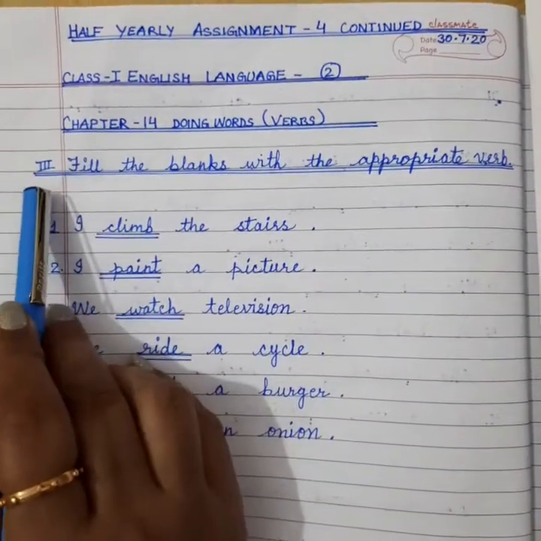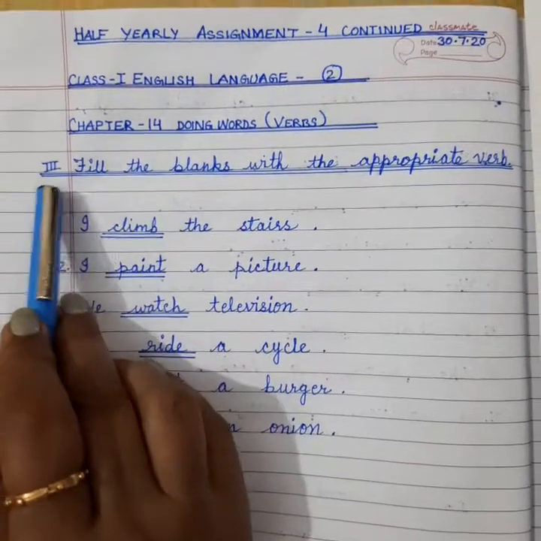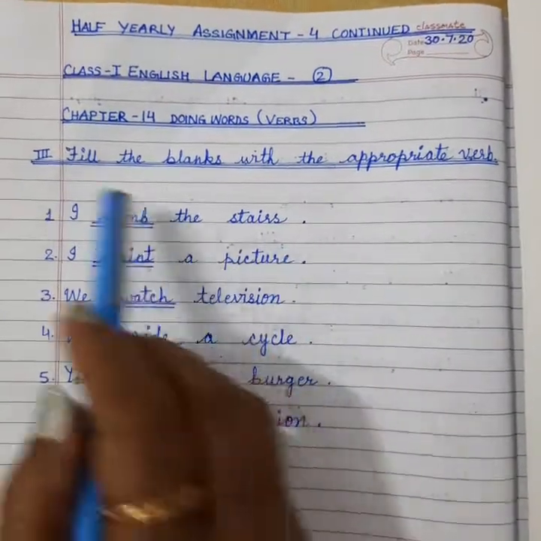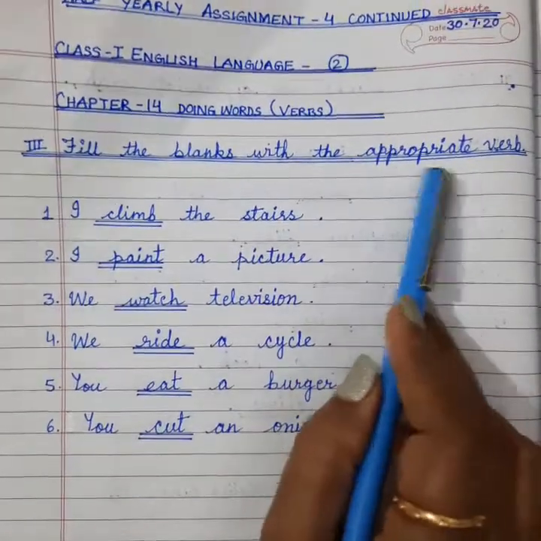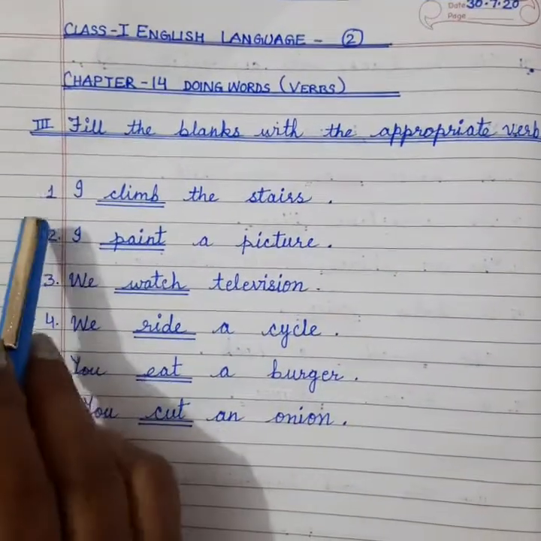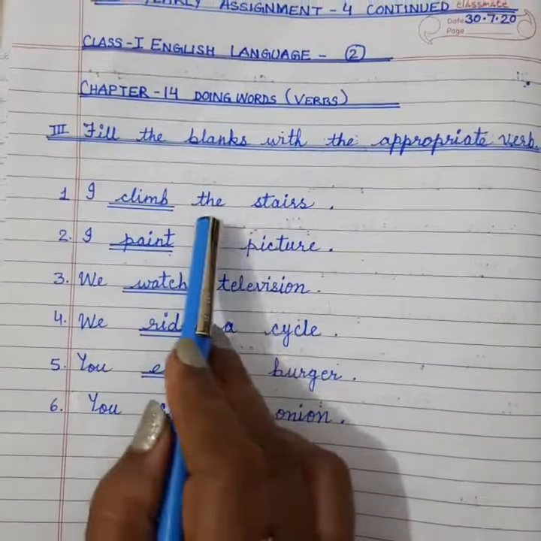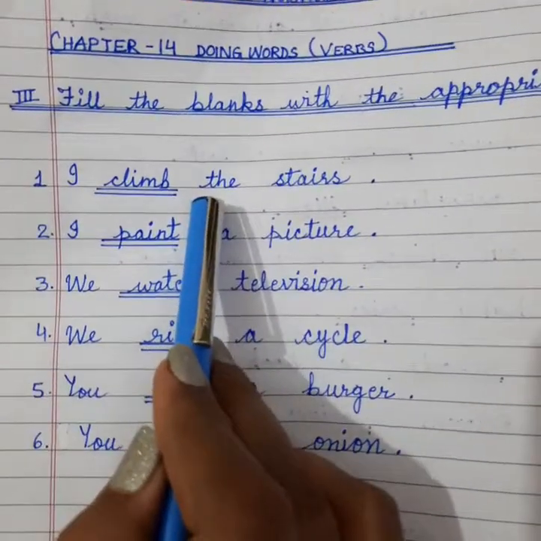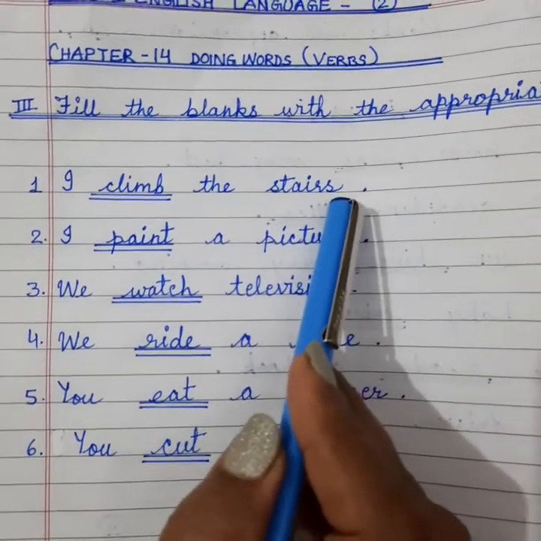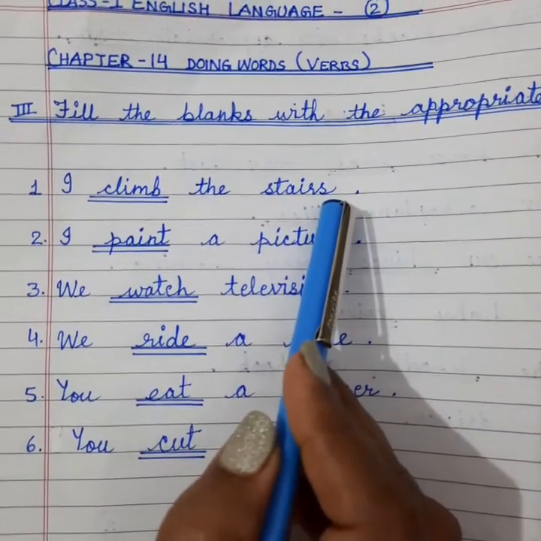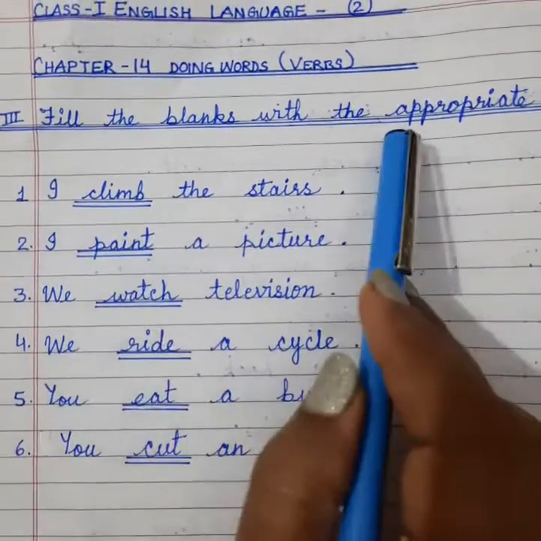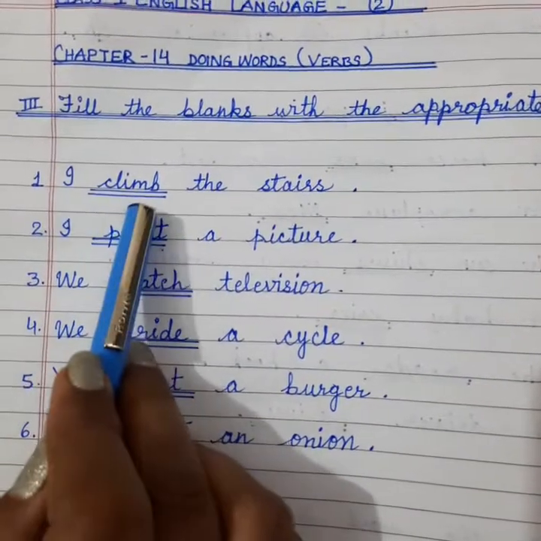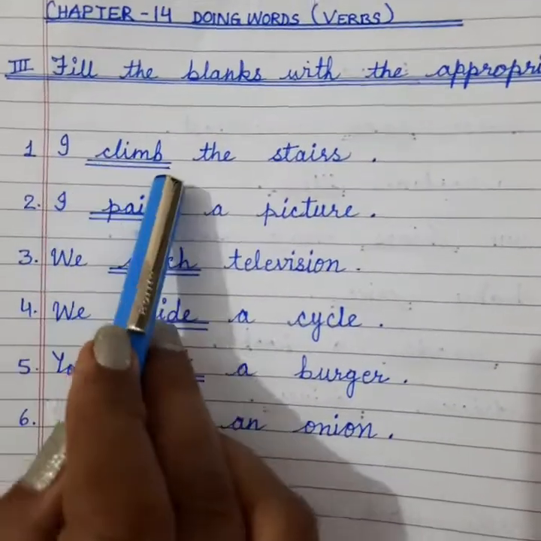Now look at this exercise number 3. It is just like the same exercise we did yesterday. Fill the blanks with the appropriate verb. I climb the stairs. Now if I say I eat stairs, children, does it make any sense? No. So we have to fill the appropriate verb in the sentence. So we will fill climb here.